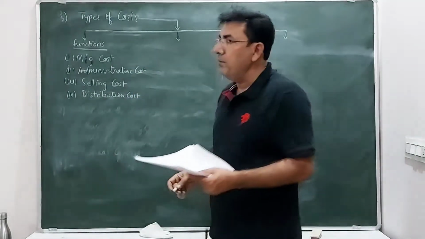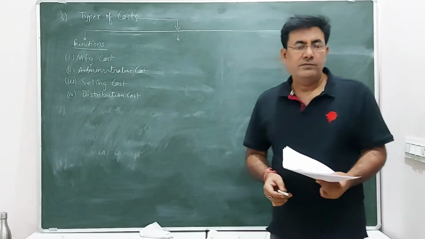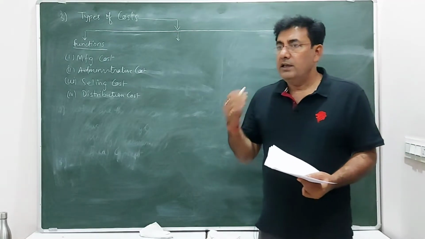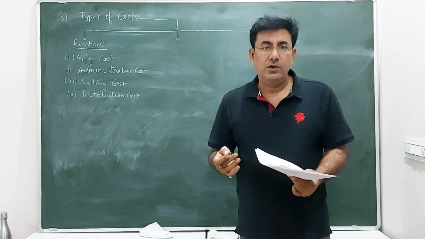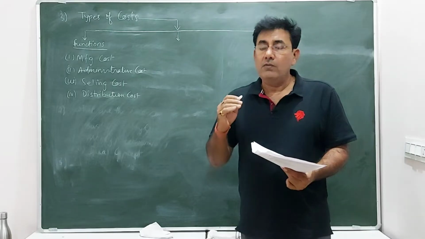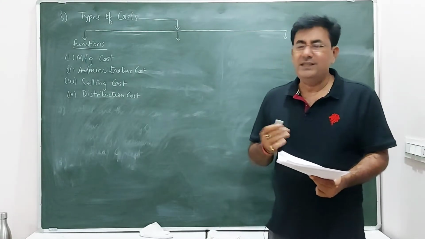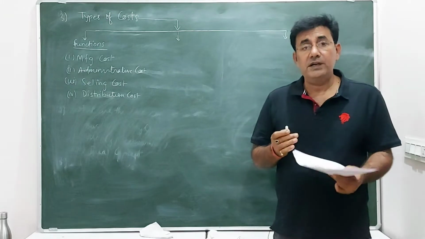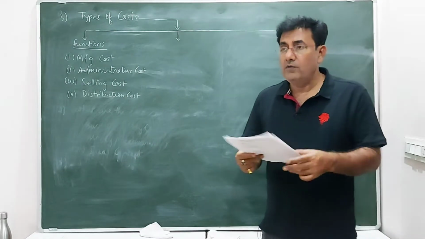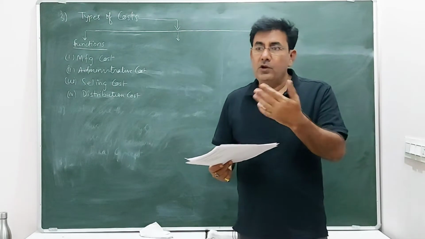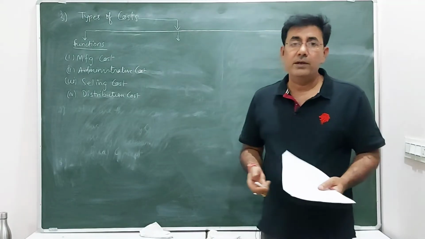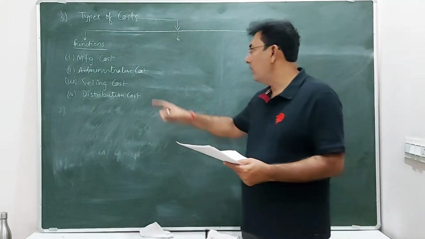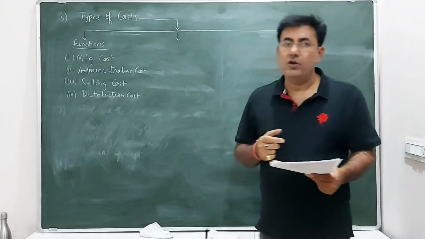The second one, administrative. The cost which we incur in administration, or while managing the activities. Basically, these are office costs. The costs which are incurred in the offices, like office rent, the cost of stationery, salaries of the employees. So they all come under administrative cost.